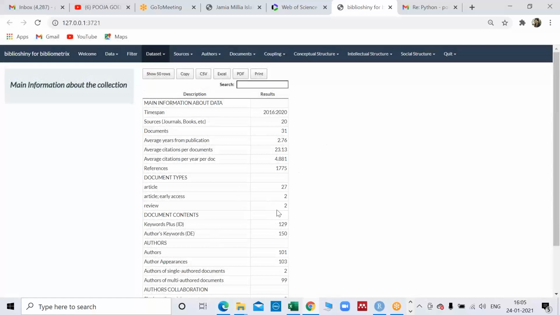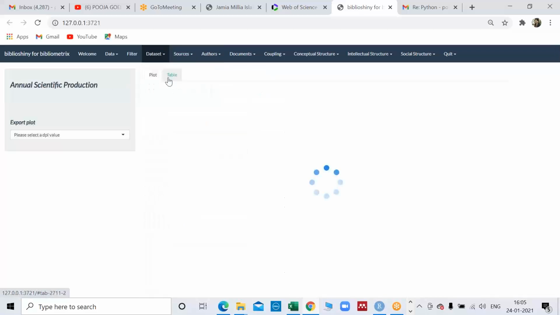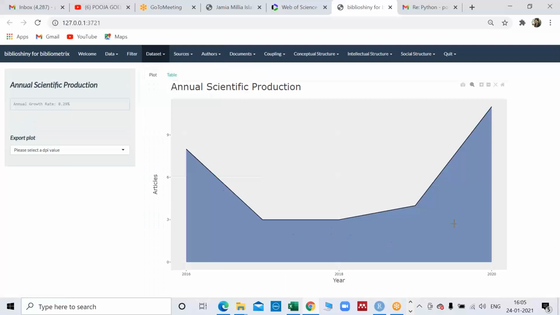We have taken in this dataset 2 review papers, 2 articles from early access, and 27 articles. Mind you, I don't have any conference paper here. If it had been a part of my file, it would have been revealed here, right? Then I want to see what is the average scientific production. If you remember, this diagram was available.